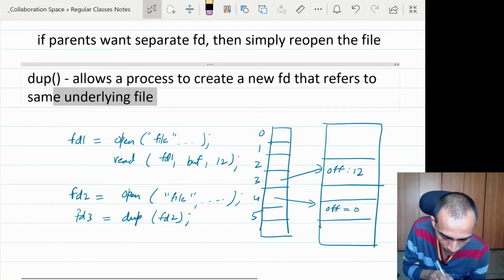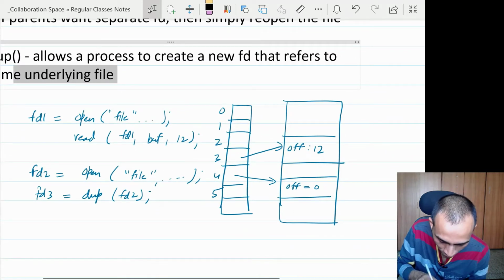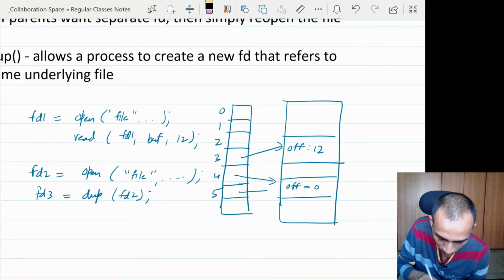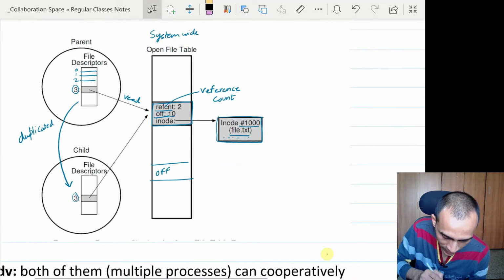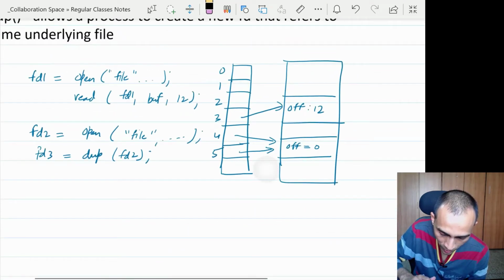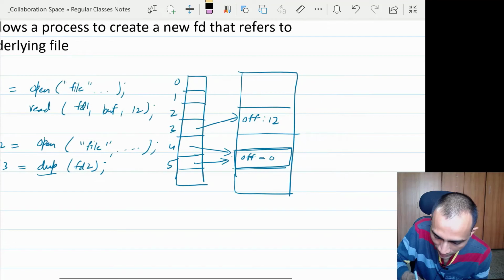And when you use the dup system call, this is also going to create a new file descriptor, fd3, which will take this index 5, but it is going to point to the same entry, just like in the fork and child case also. Both these file descriptors were pointing to the same entry in the open file table. When you use dup also, both file descriptors 2 and 3 are referring to the same entry in the open file table.